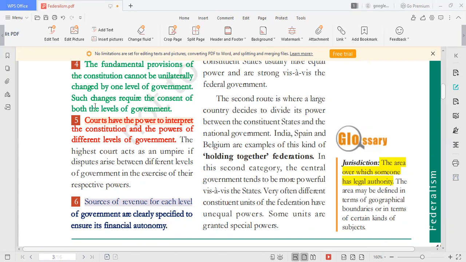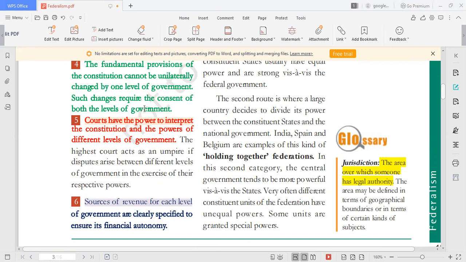Now let us move on to the fourth point. The fundamental provisions of the constitution cannot be unilaterally changed by one level of government. Even though defense is included in the union list, and the central government is authorized to take care of the defense of the nation, it cannot change the fundamental provisions of the constitution unilaterally. To change them, it has to get the consent of the state governments also. You have to clearly notice: fundamental provisions of the constitution.